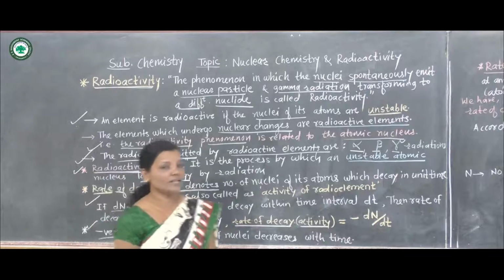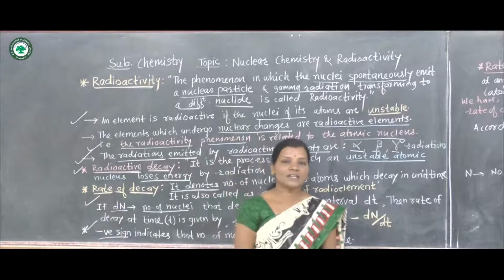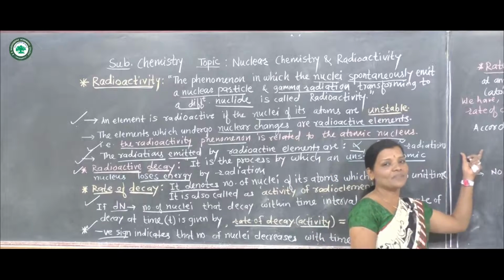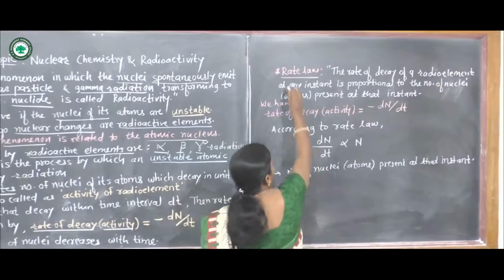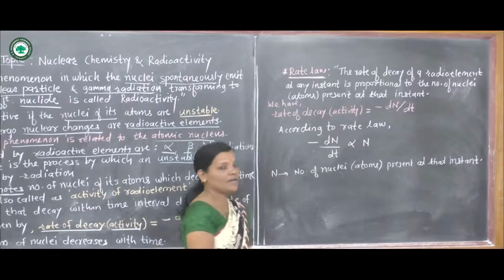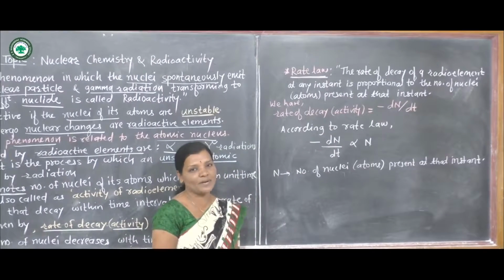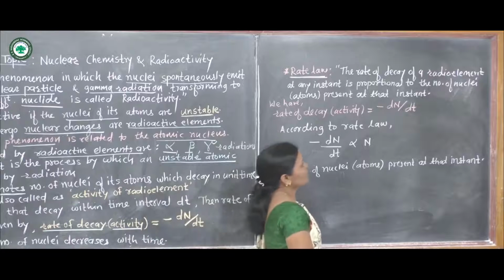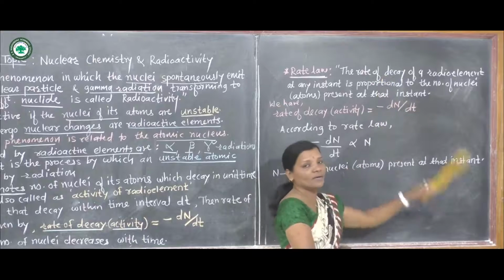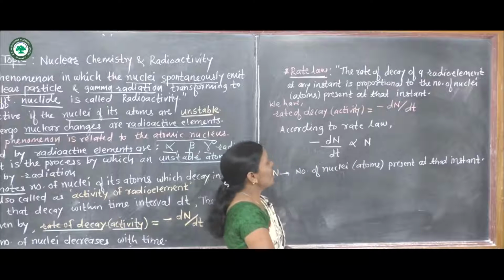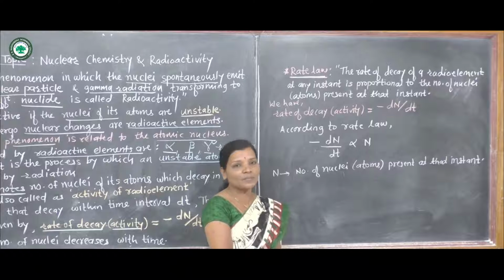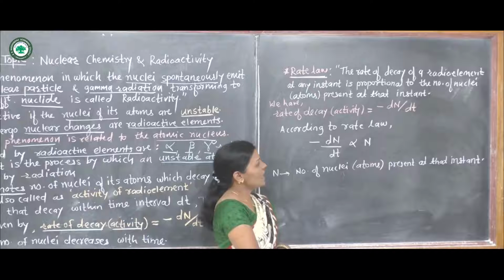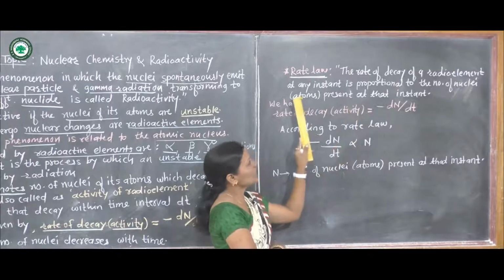Now let us consider one of the laws related to the rate of decay. That law is the rate law. Let us first see the statement of this law. What does the rate law state? The rate of decay of a radio element at any instant is directly proportional to the number of nuclei present at that instant. What is the rate law?